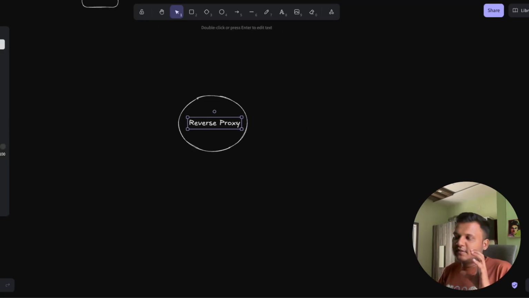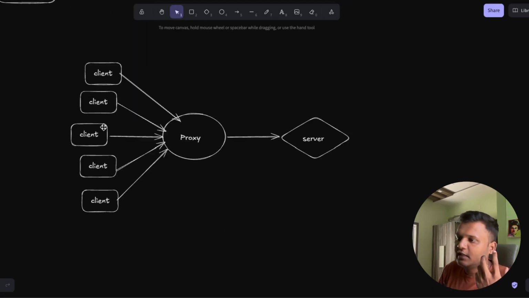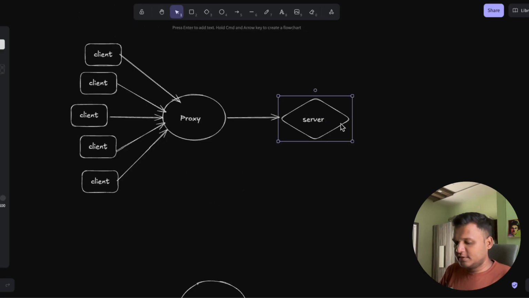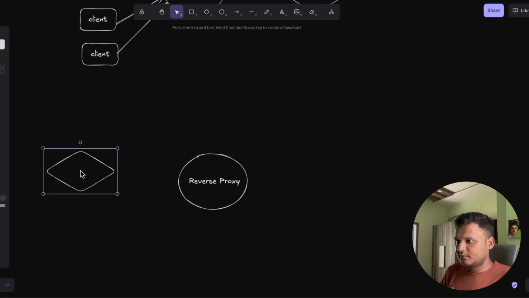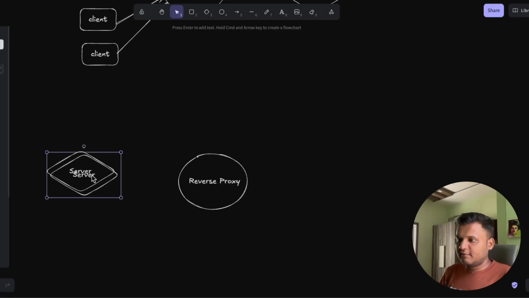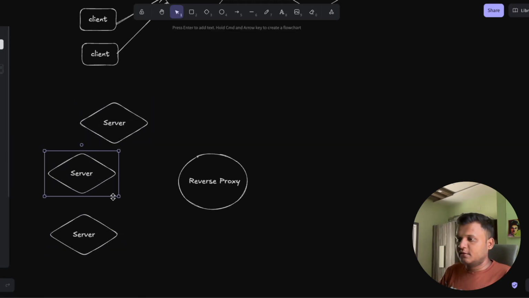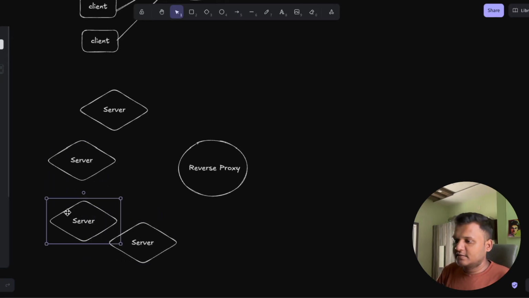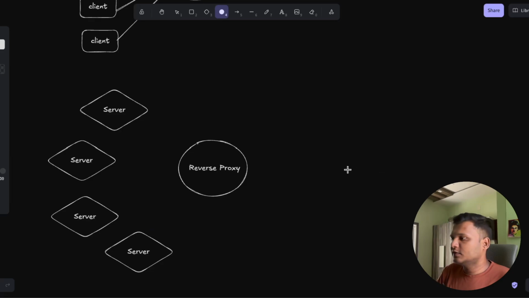It sits between the internet and your servers, like a public-facing server that forwards traffic to the internal servers. So here, instead of multiple clients, we have multiple servers: one server, two servers, three servers, a lot of servers can be there. And here is your client.